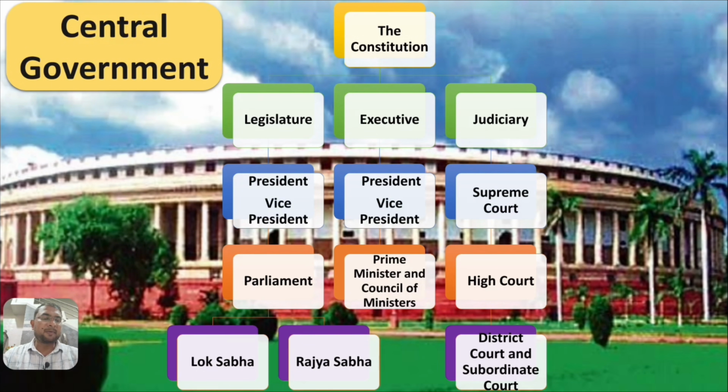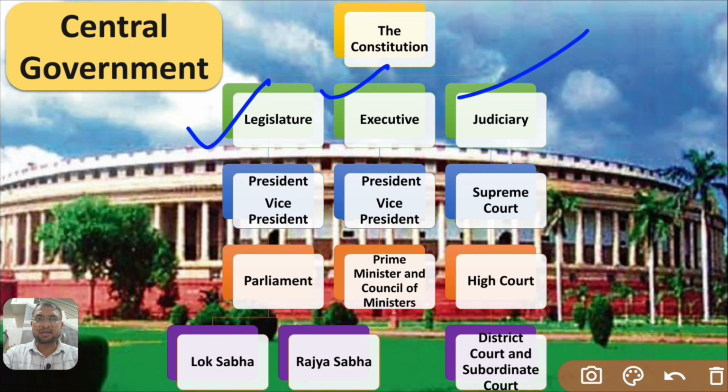At the central government level, the constitution is supreme in the country. Under the constitution we have the legislature, executive and judiciary, three organs of the government. What comprises the legislature at the central level? The president, vice president and the parliament, which has two houses, Lok Sabha and Rajya Sabha. Executive: president, vice president, prime minister and the council of ministers. Judiciary: the Supreme Court at the central level, and the High Court at the state level.